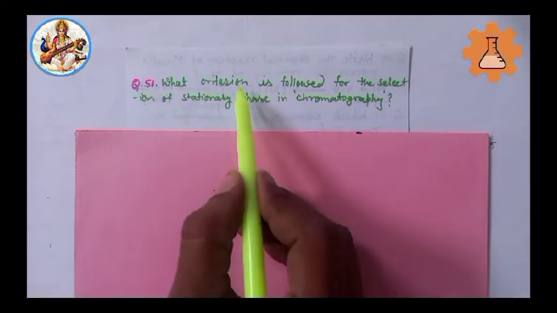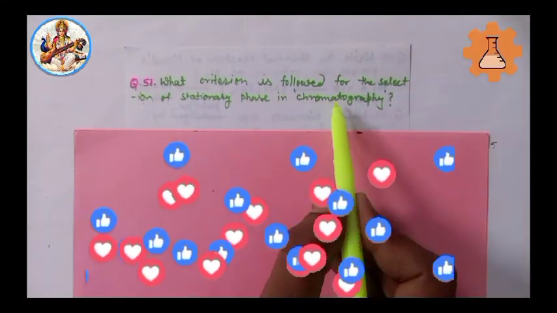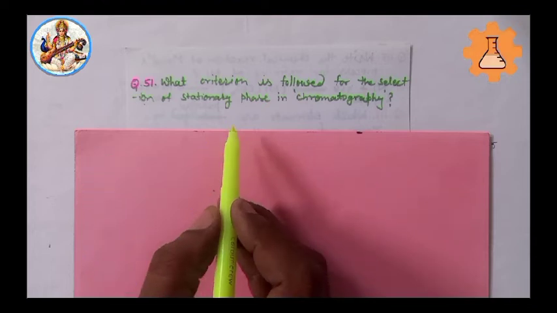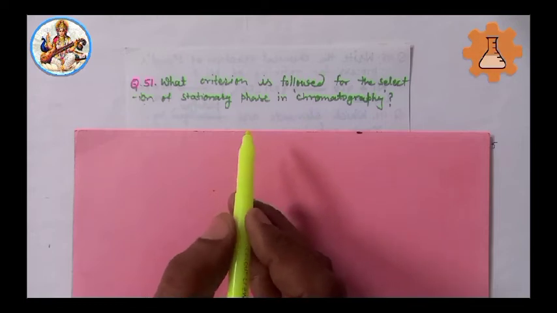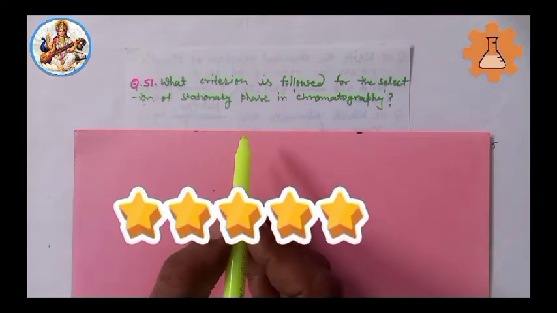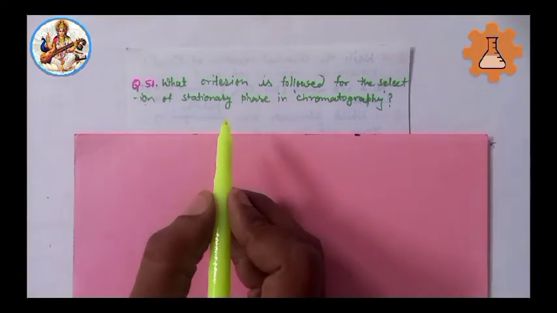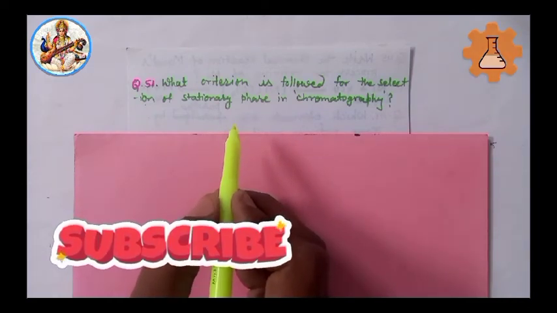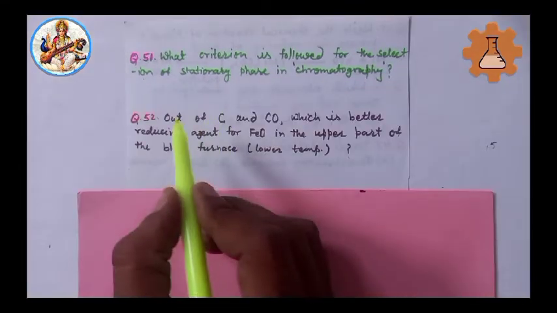Question 51. What criterion is followed for the selection of stationary phase in chromatography? Solution: it should be immobile and should be immiscible with mobile phase. The components of the mixture should be differently adsorbed on the stationary phase. I repeat, it should be immobile and immiscible with mobile phase, and the components of the mixture should be differently adsorbed on the stationary phase.